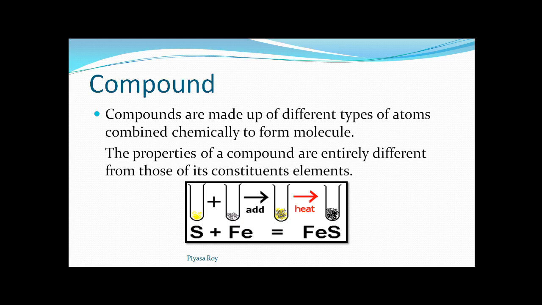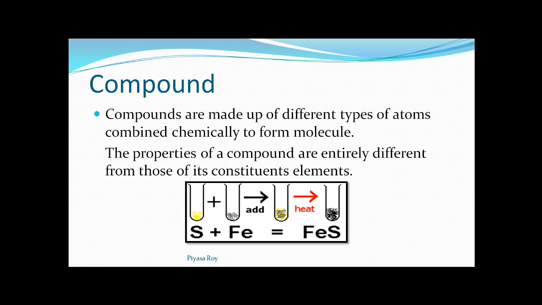Compounds are made up of different types of atoms combined chemically to form molecules. This we know. One or more elements will combine together to form a compound. The properties of a compound are entirely different from those of its constituent elements. This we know.